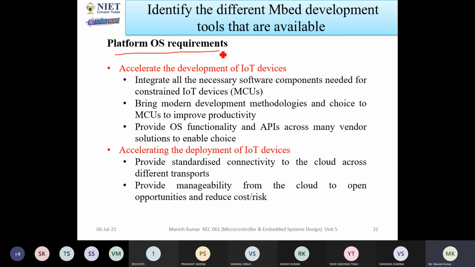Actually, we don't know the language of computers. Even the computer does not know the language of human beings. So in between, there is one mediator that is called the operating system. The operating system manages the computer's memory and different types of tasks, as well as all of its software and hardware. Let us consider if you are installing any software or connecting any hardware, how do the controllers and the processor know what type of task has to be done? These things are managed by the operating system.